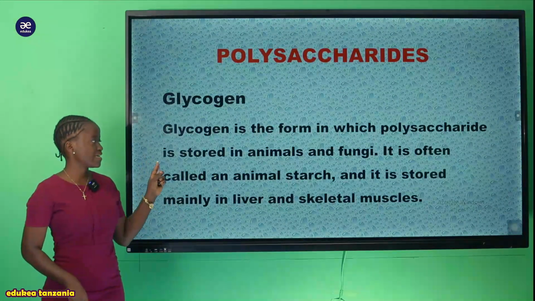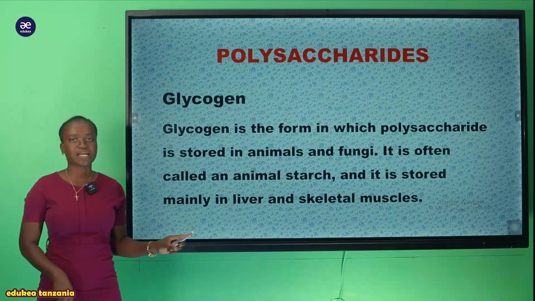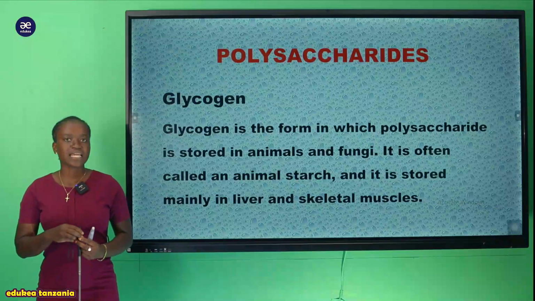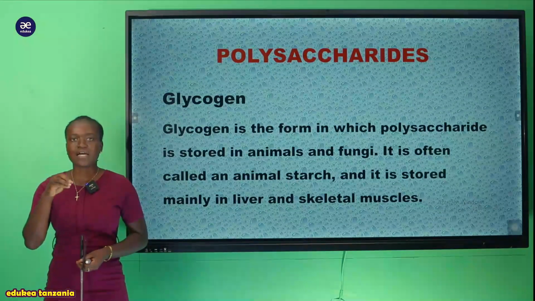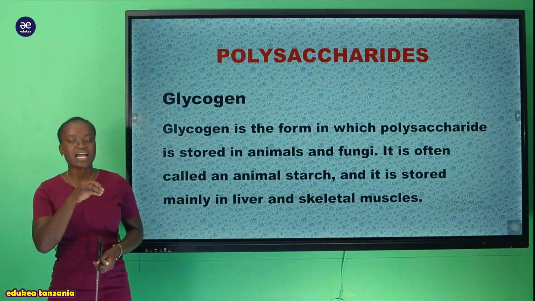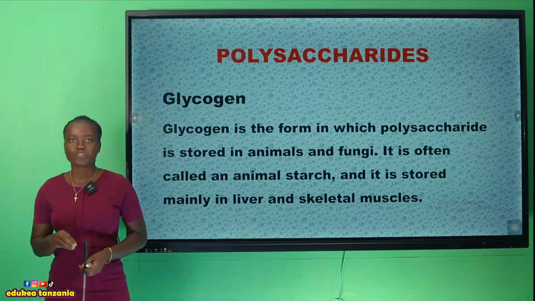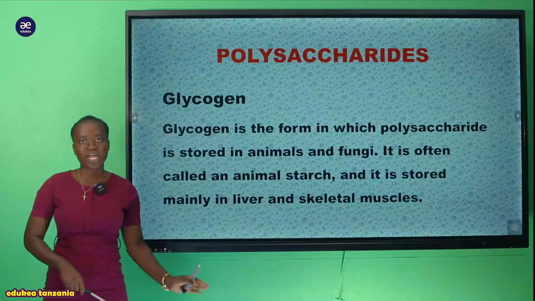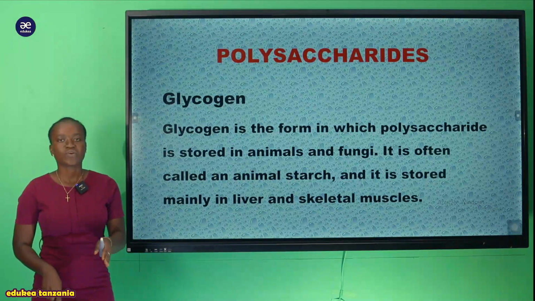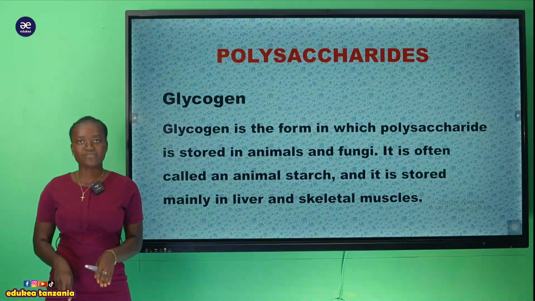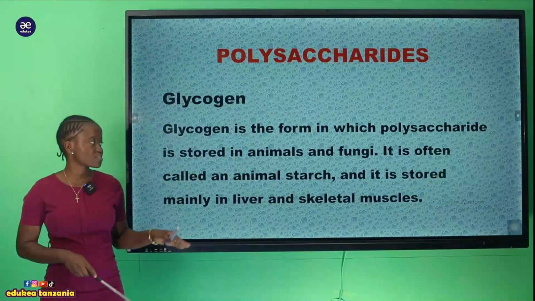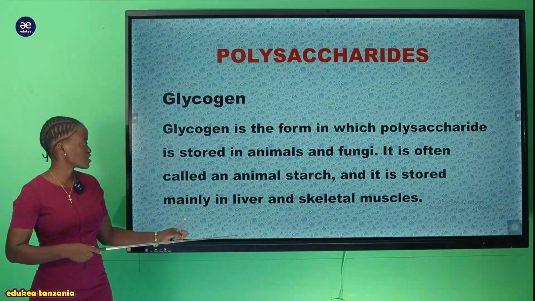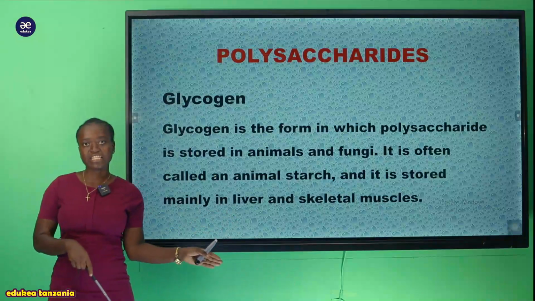So tukija kuongelea hii structure ambayo inaitwa glycogen, inapatikana only within animals and within fungi. Kwa maana kwamba within animals is whereby the stored starch or the stored carbohydrates are stored within this form, which is glycogen. And here we have seen that it is often known as animal starch. Why is it called animal starch? Because within it is whereby we can find a carbohydrate. It is stored within the glycogen, or it is termed as animal starch. So it is stored mainly in the liver and in the skeletal muscles.